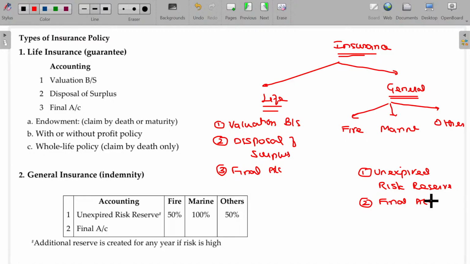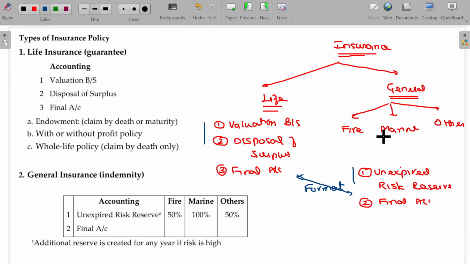As you know, banking, insurance, electricity, all three chapters put together, only 10 marks possible. Definitely a comprehensive final accounts in this chapter is not possible. Most probably you can expect these kinds of illustrations. Especially in case of final accounts, you have to understand the format and some basic ideas of preparation of the final accounts related to life insurance as well as general insurance.